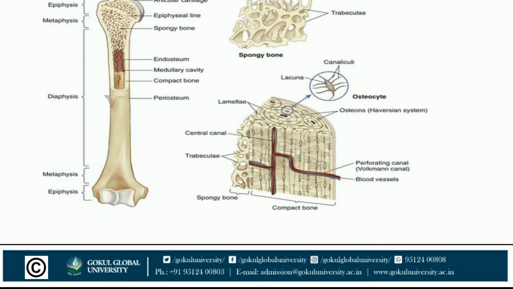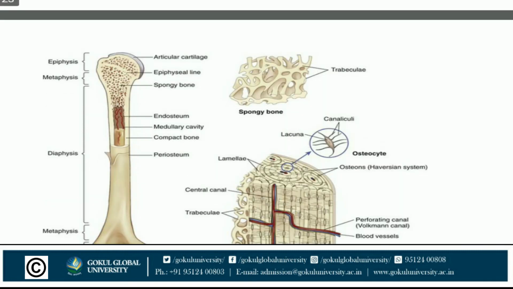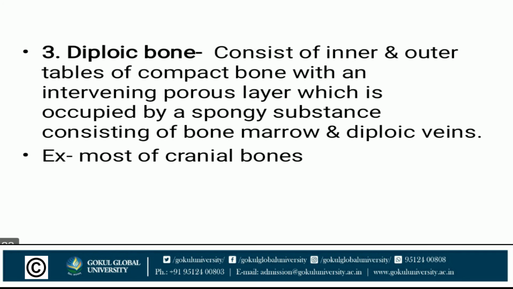In this diagram you can see compact bone as well as spongy bone: epiphysis, articular cartilage, epiphyseal line, spongy bone, metaphysis, endosteum, medullary cavity, compact bone, periosteum.